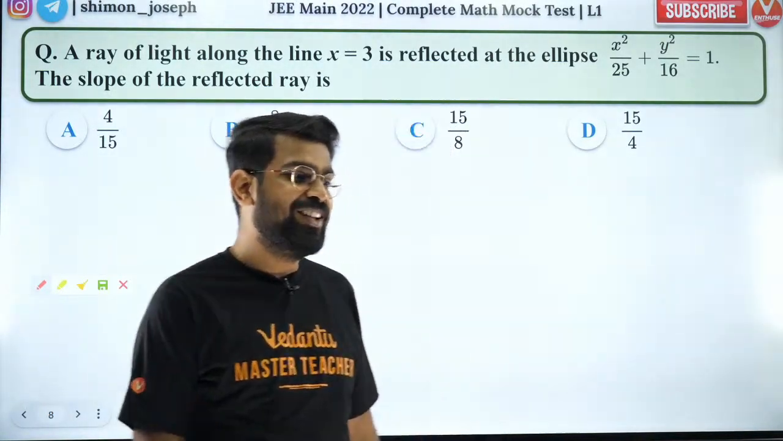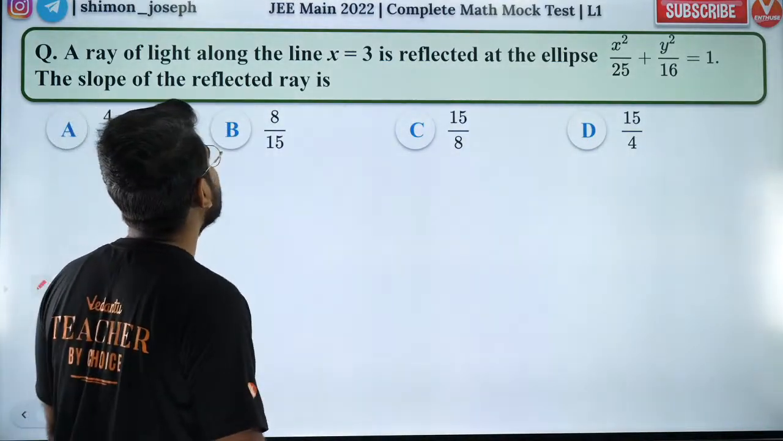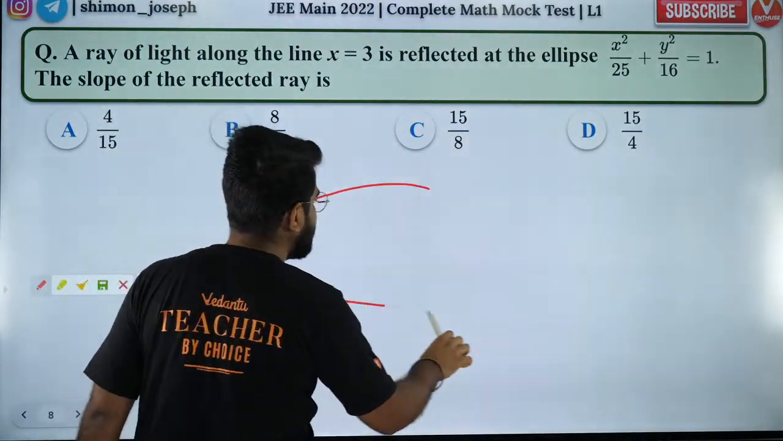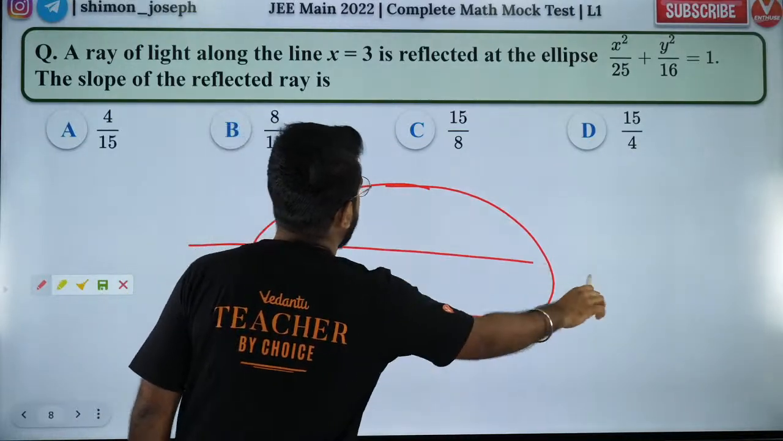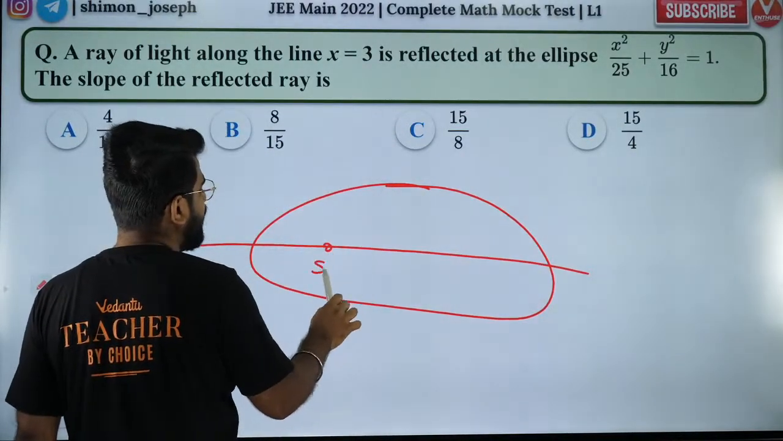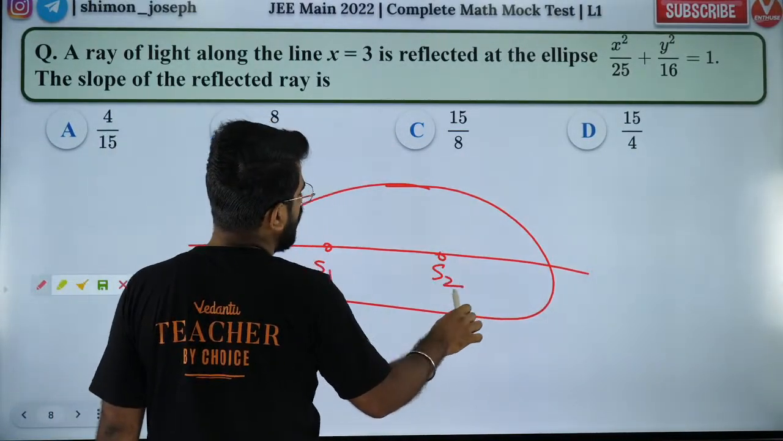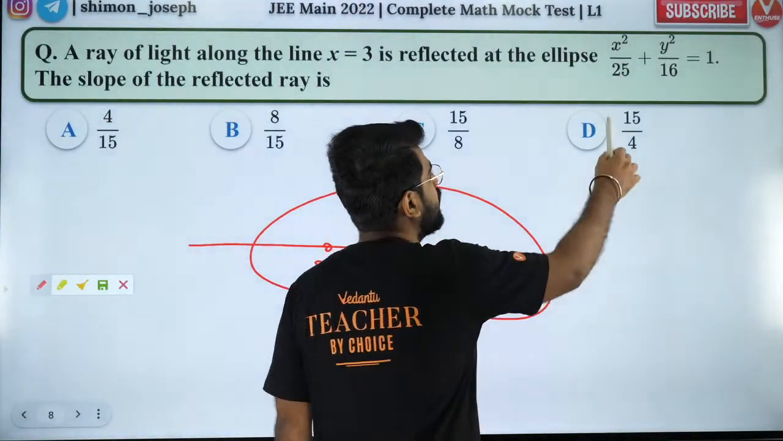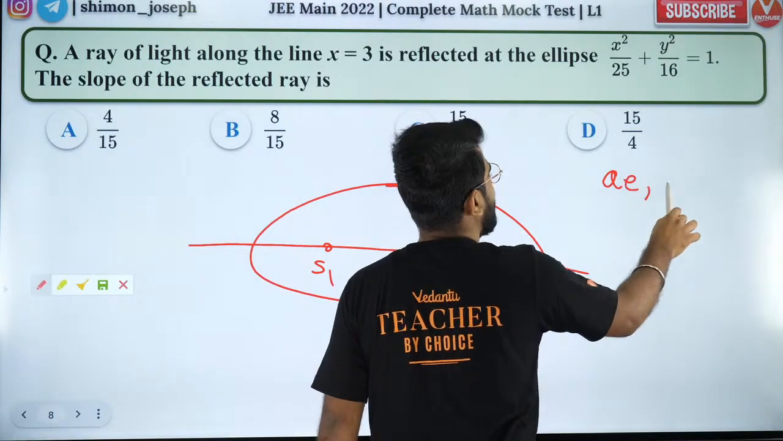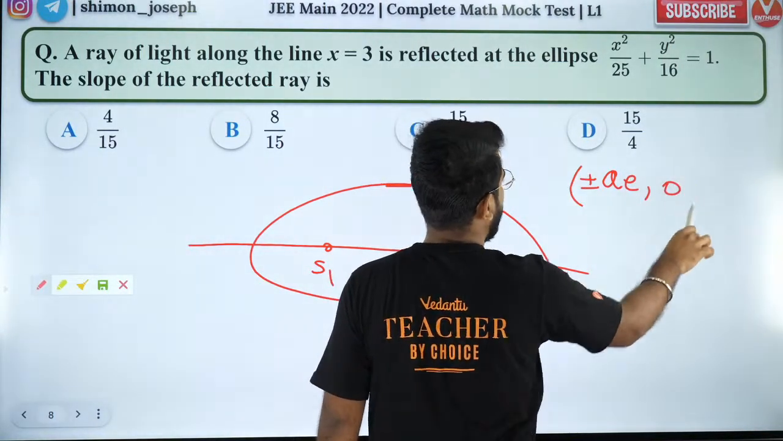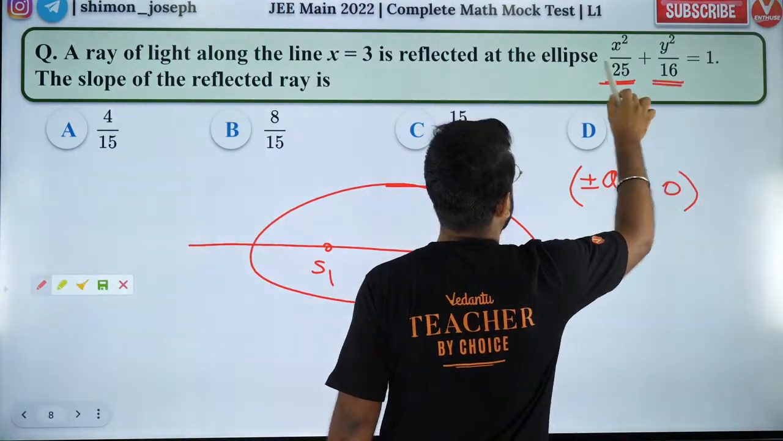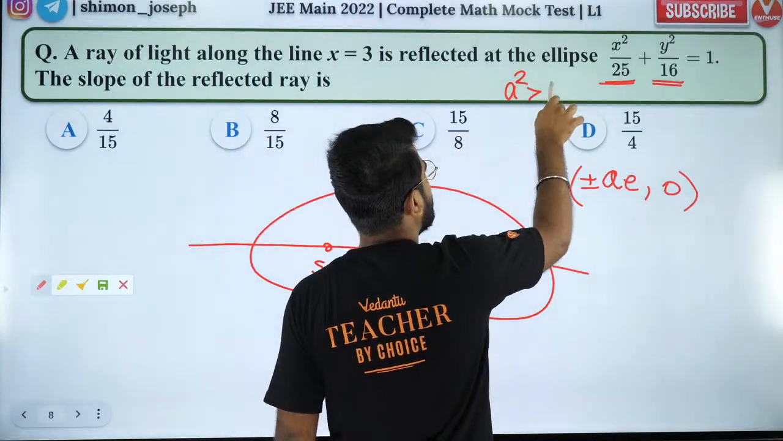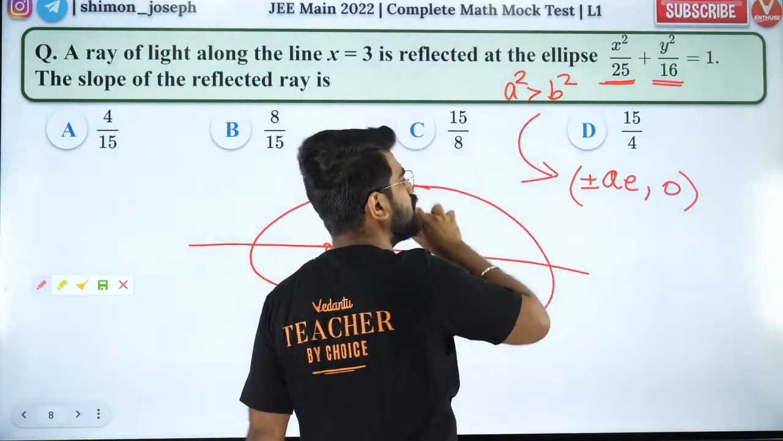Okay. So what do we have here? We have an ellipse. An ellipse looks like this, and whenever you have an ellipse, you have two foci. So you have S1, you have S2. So what is the position of foci? The position of foci is nothing but plus or minus AE, 0. Why? Because here A square is greater than B square. So if A square is greater than B square, then this is your position of foci.